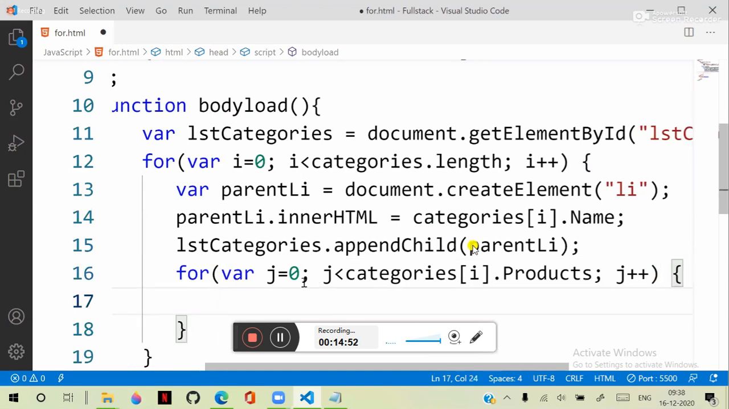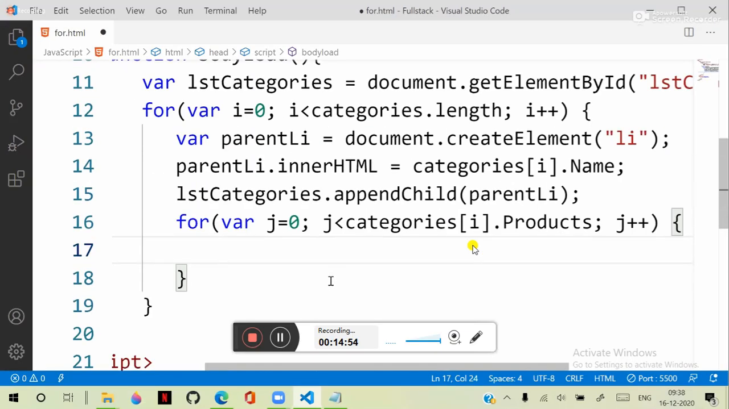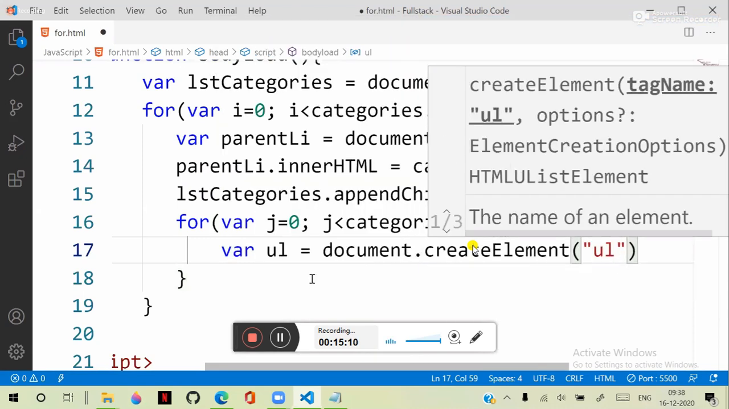This performs iteration on that. Now what we have to do is create an unordered list. That means ul is equal to document dot createElement ul, unordered list.